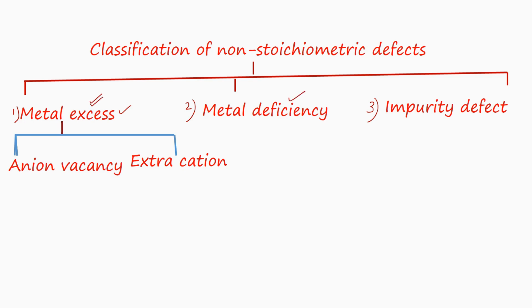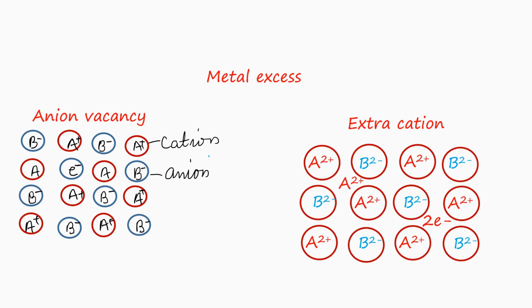Metal excess defect, as the name suggests, is due to the presence of excess metal in the crystal. That is, stoichiometry is affected. Now I will explain metal excess defect, which has two types: anion vacancy and extra cation defect. Red circles are cations and blue circles are anions.